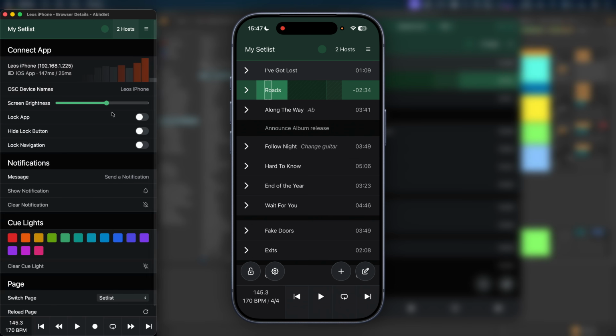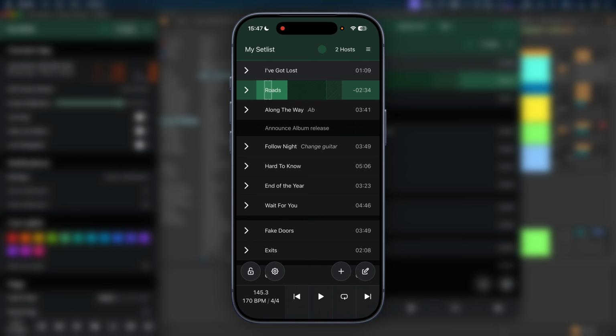And if I click on it, I can also remotely change the screen brightness if I wanted to. AbleSet Connect always keeps your screen awake, so it never locks automatically by accident. Another feature of AbleSet Connect is the ability to connect a MIDI controller to your iPhone or iPad and forward it to AbleSet over the network.